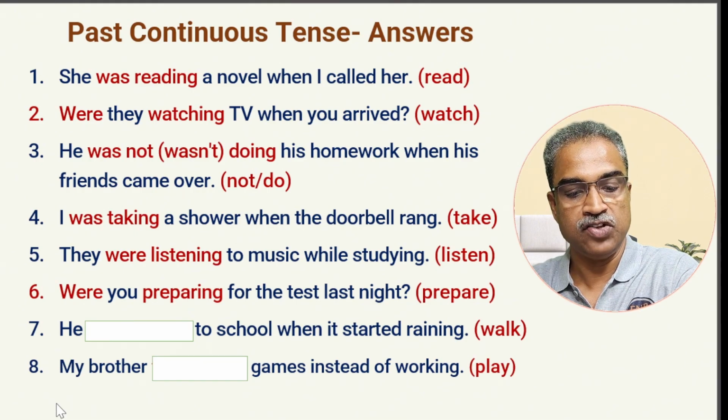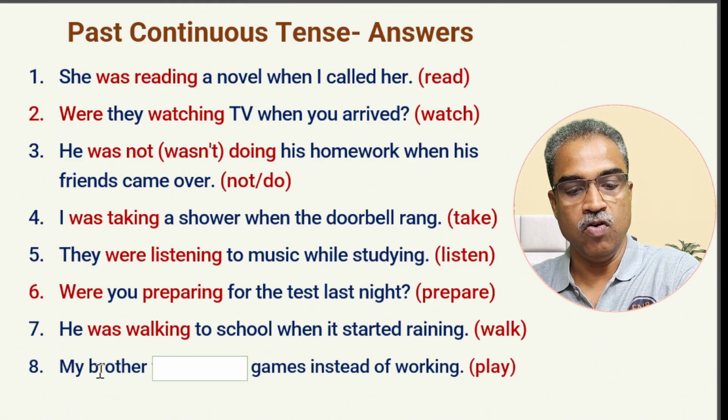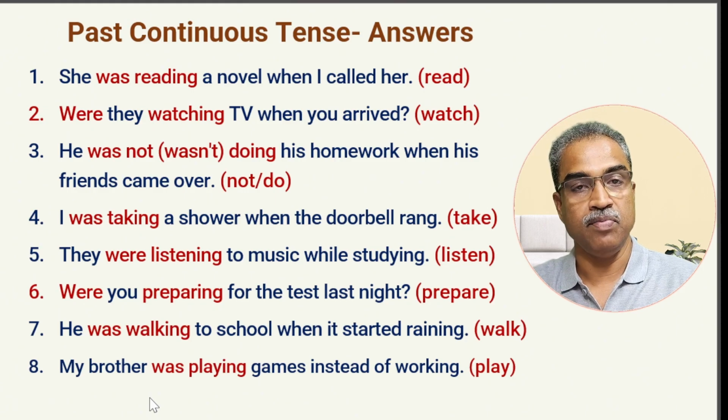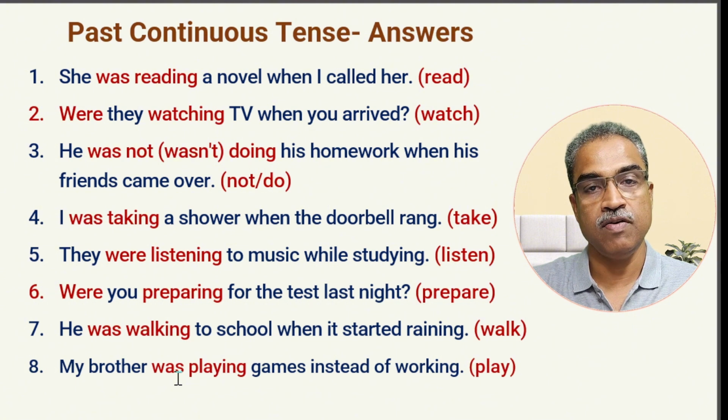Next is: he dash to school when it started raining. Walk. He, third person singular. So it should be he was. He was walking to school. And my brother, play is the verb. It's a statement. My brother is he, third person singular. So after he, which auxiliary verb in the past tense? Was. So my brother was playing. Play with ing. My brother was playing games instead of working. Not a good idea.